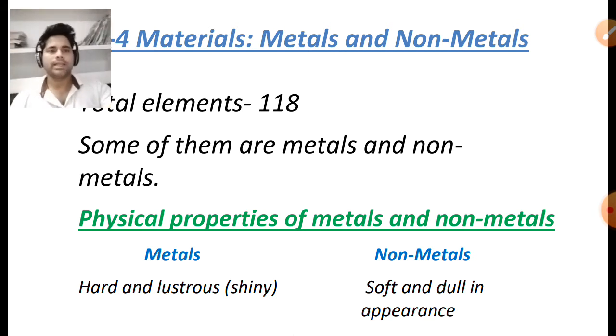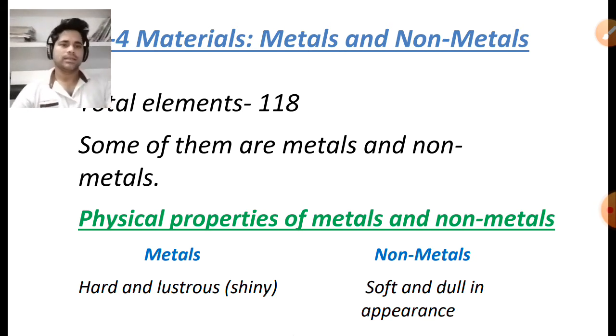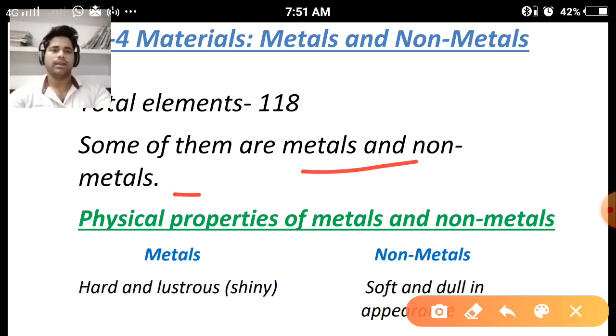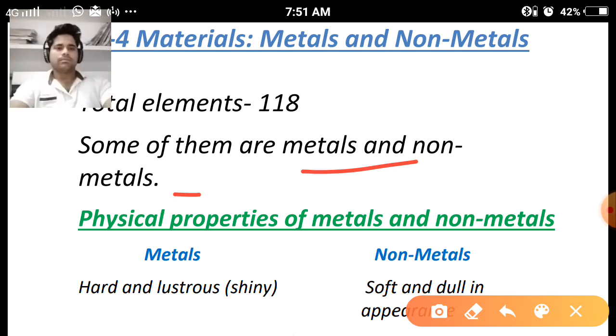By the combination of these elements, the compounds are formed, and among these elements, some of them are metals and some of them are known as non-metals. What are metals and non-metals? How can we identify them?